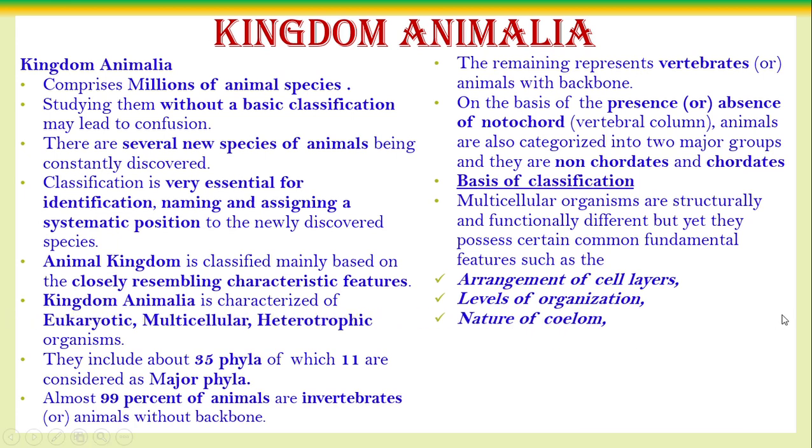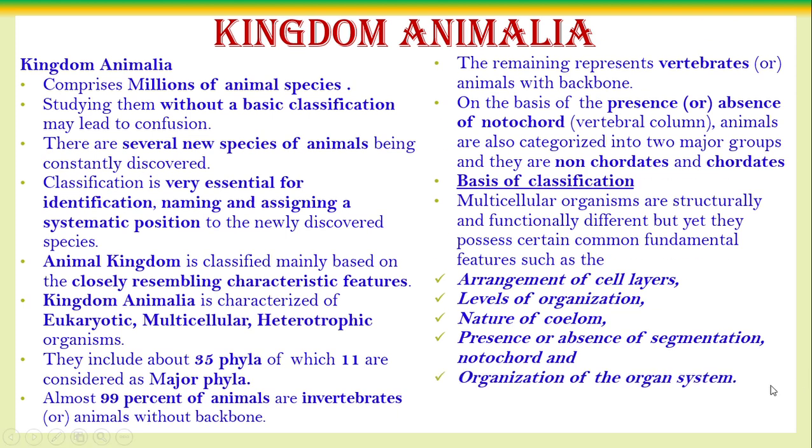Next one, nature of coelom, whether there is presence or absence of the coelom, the body cavity, and how it originated, the mode of origin of coelom. And also presence or absence of segmentation and notochord. Segmentation, whether the body of the animal is segmented or unsegmented, presence or absence of the notochord, and how the organ systems are organized. So based on these features, the classifications are going to continue.